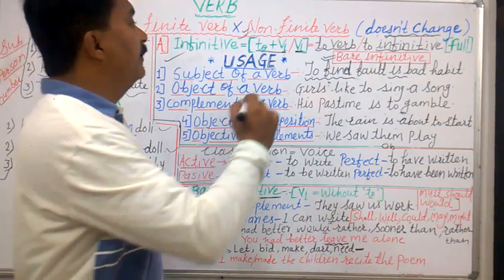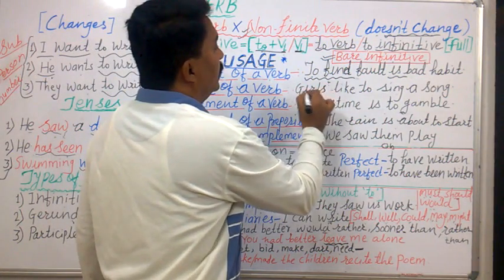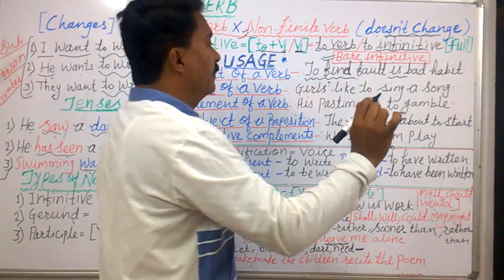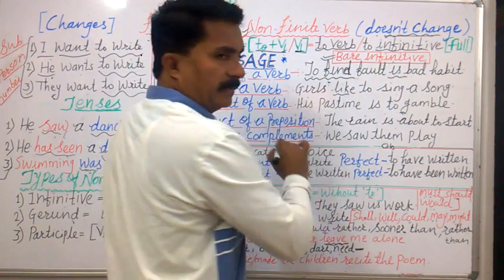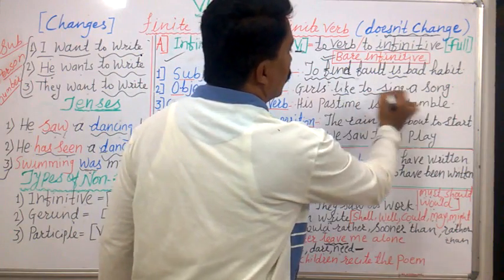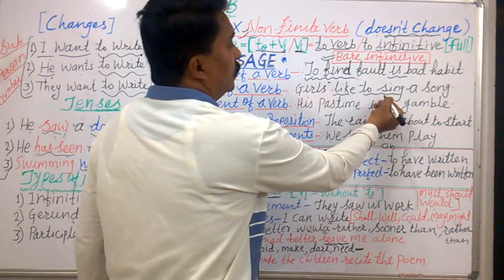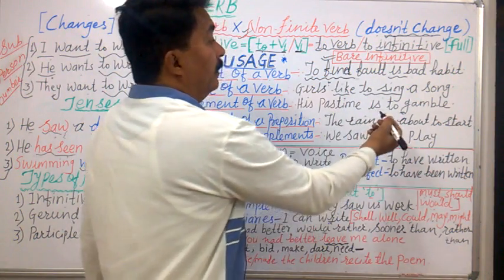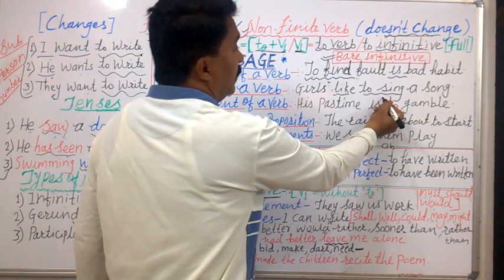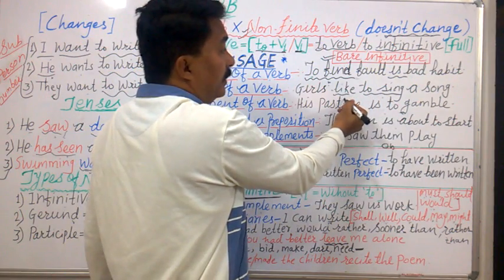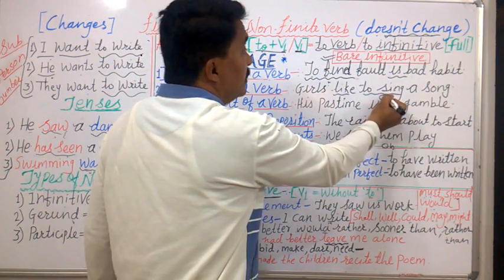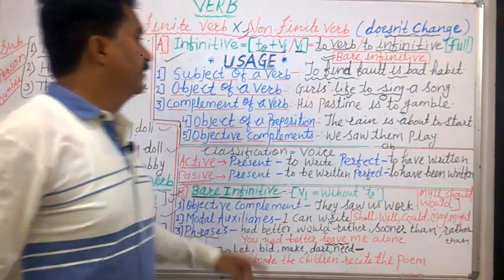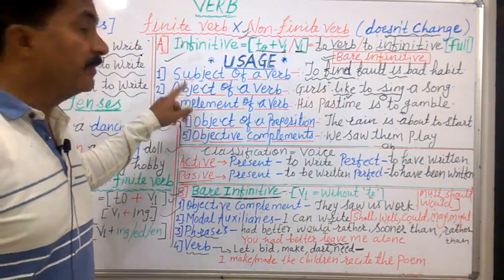In the second example we have: girls like to sing a song. Okay? Like is the verb. To sing is a non-finite verb. To sing is followed by like, the verb. Means what? When the infinitive comes after a verb, it works as an object of this verb. The second use is object of a verb.